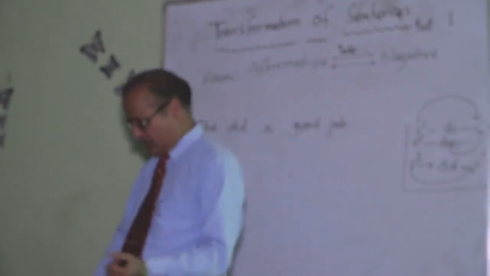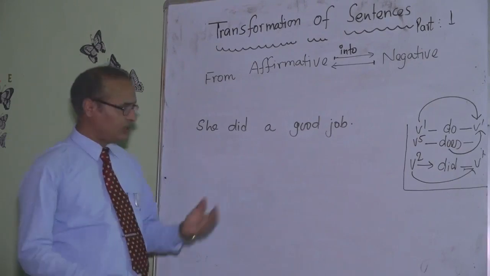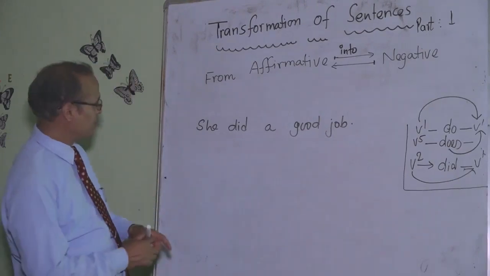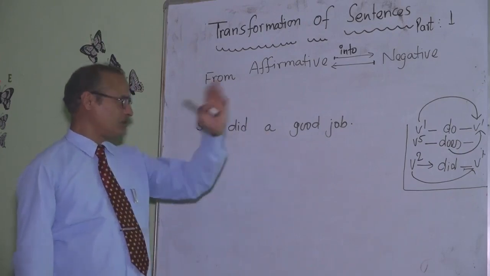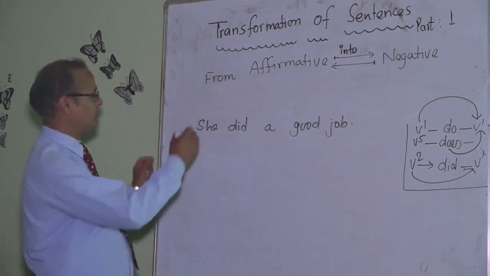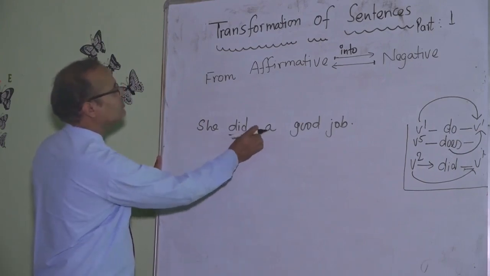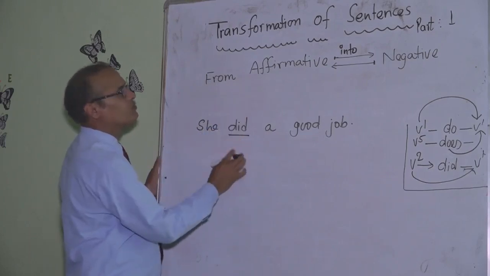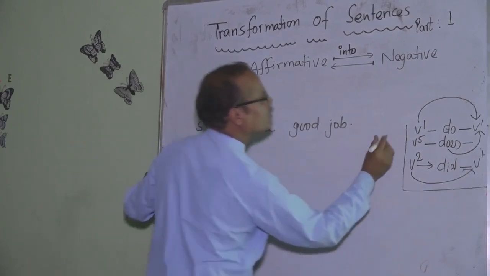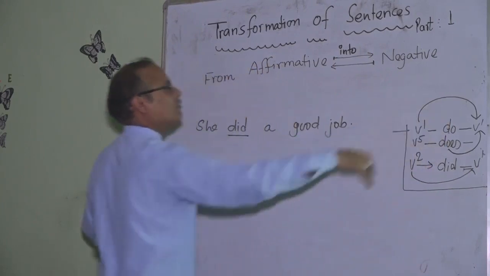Now, simply we study this. Looking at this sentence, we simply estimate that did is a helping verb. We go through: she didn't good job. It's wrong. Did is not used as an auxiliary verb, it is the main verb. Do, did, does. Now we have to use this rule.